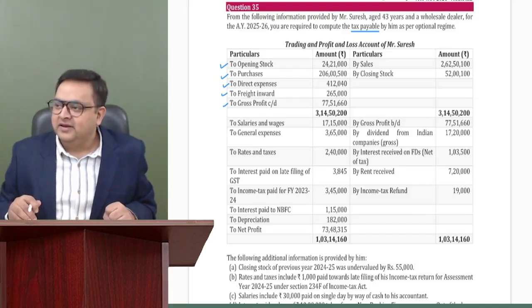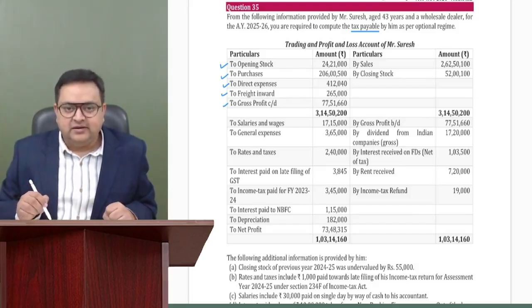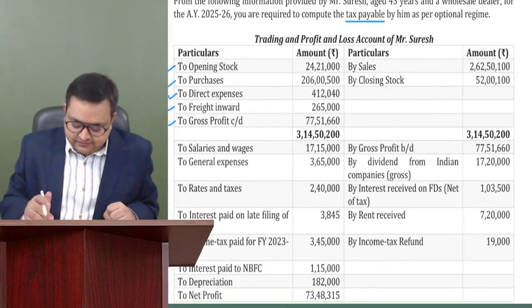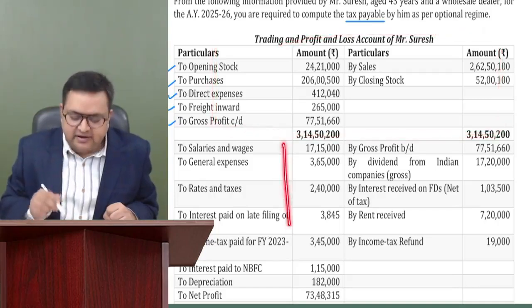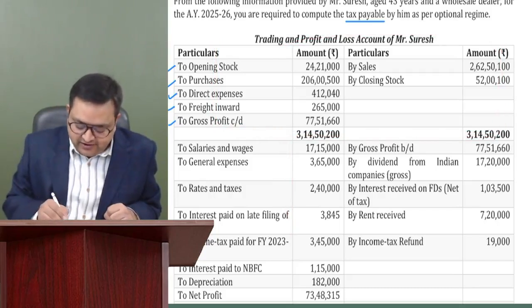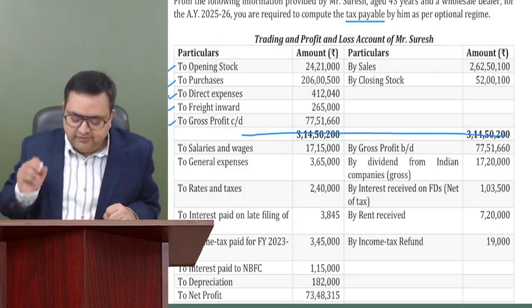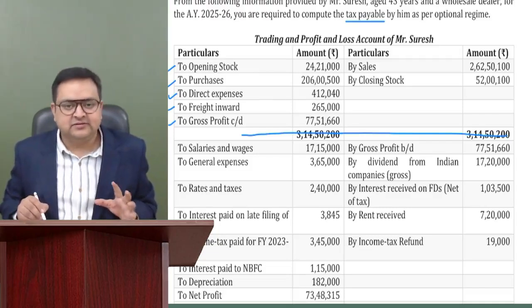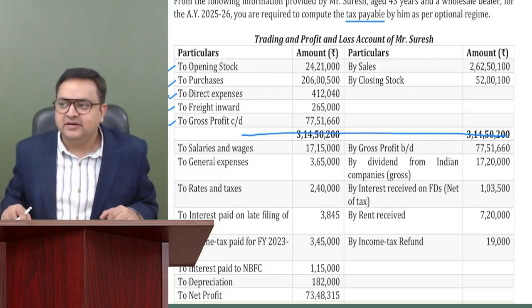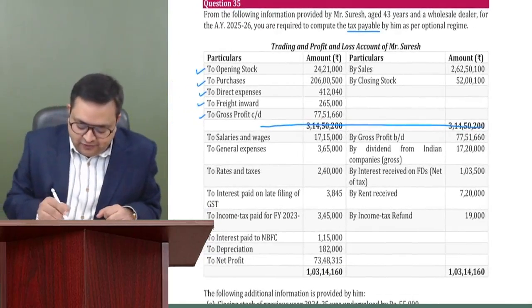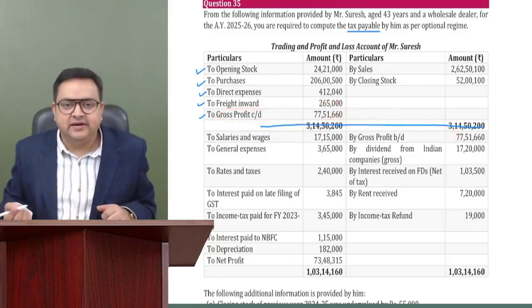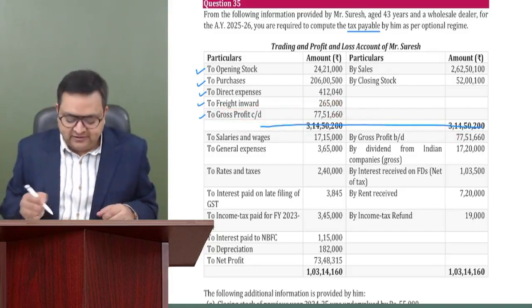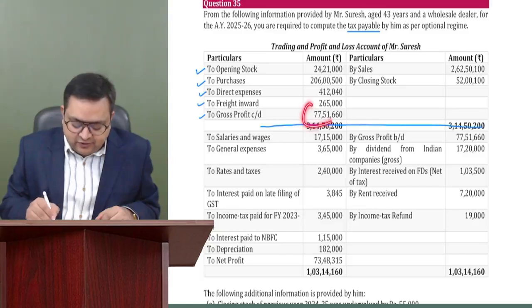So we take the entire statement as one. Then what you have to do is, see, there is a break over here. Trading account, there is a break over here, and then the P&L account starts. First of all, we are not concerned with this break. So this is irrelevant as far as income tax is concerned. Second thing, this gross profit is debited over here, and it has been credited over here. So this is just one entry only. We will cancel this also, because the balance of trading account is gross profit, and gross profit is carried over here. So please make it as one.